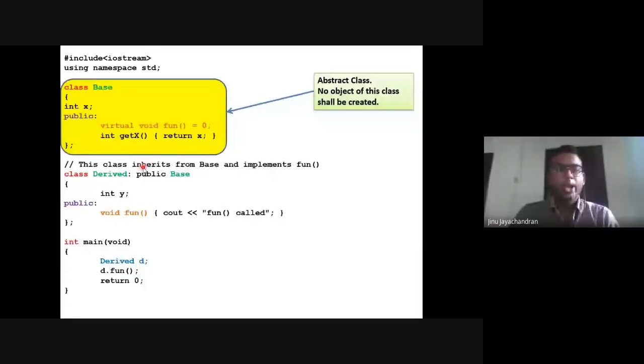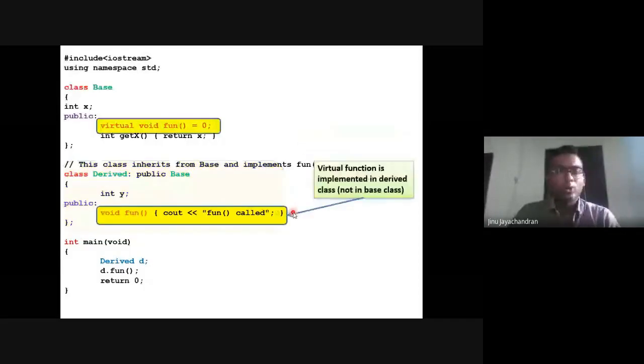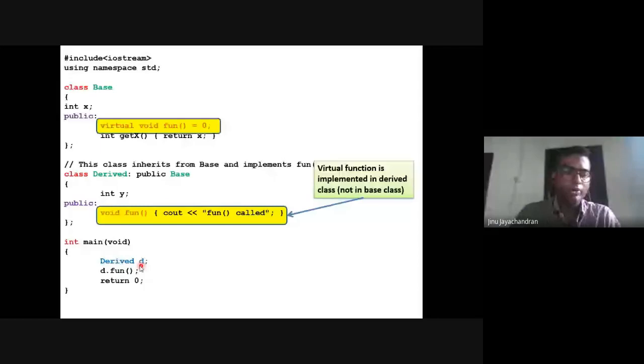And you derive a class called derived from base class publicly, and you define the pure virtual function inside this class. Okay, so this pure virtual function, which is declared in the base class, is defined here, which allows you to create this object derived D. Otherwise, this would have given you an error.